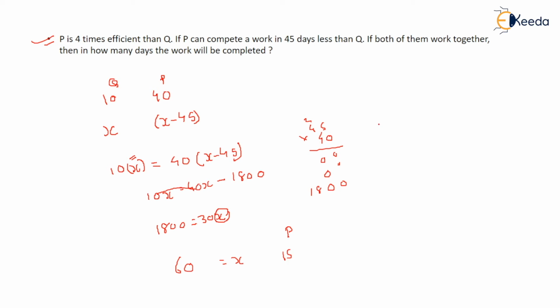In how many days can they both work together and complete the work? So Q can complete in 60 days, P can complete in 15 days.